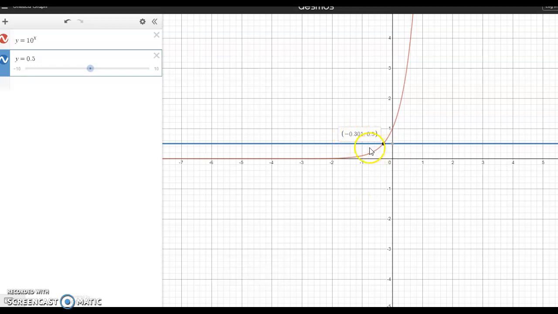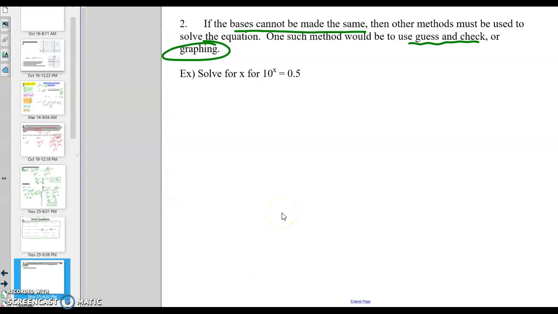So, again, all I'm looking at here is my two sides graphed separately. The x value where they cross is my answer. So we would go back to the board and we'd write that x equals negative 0.30.